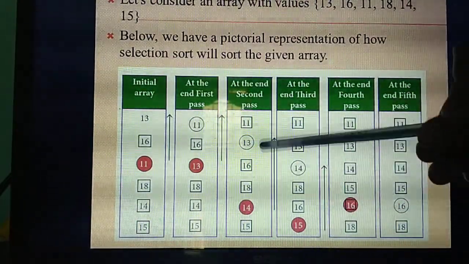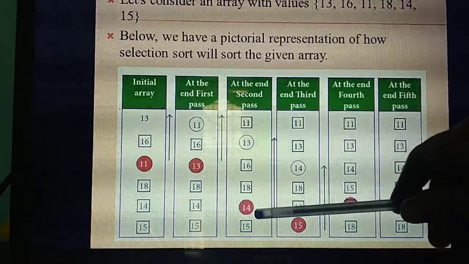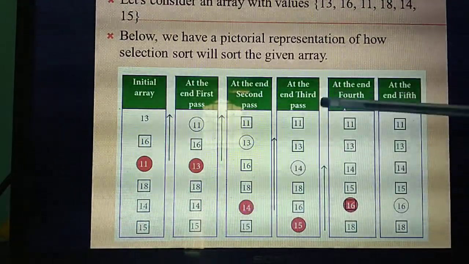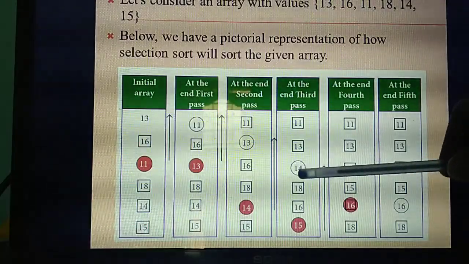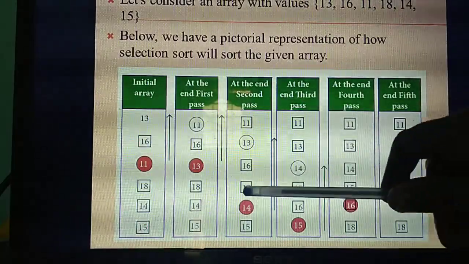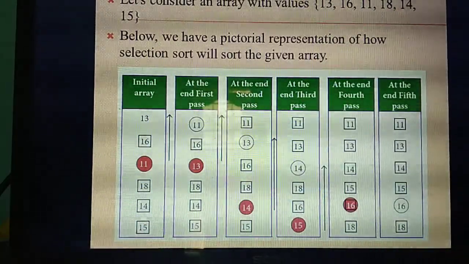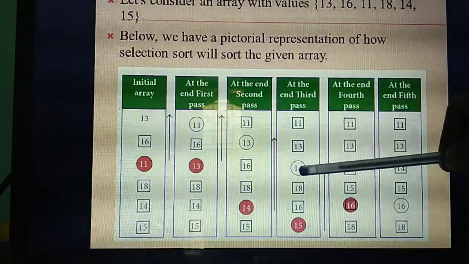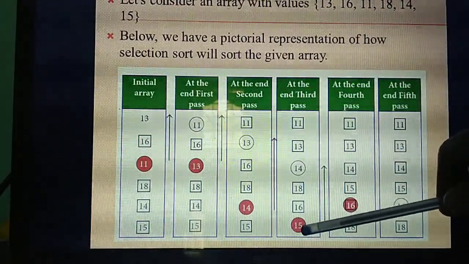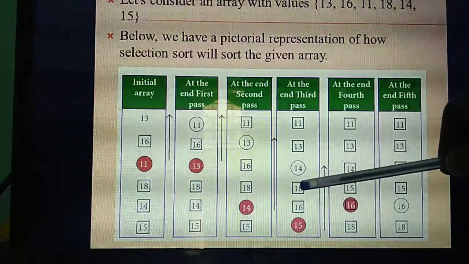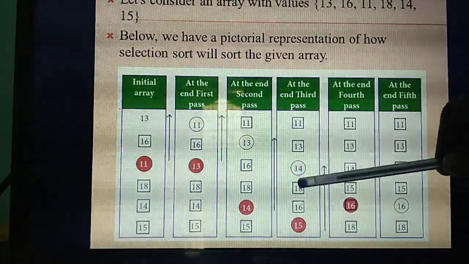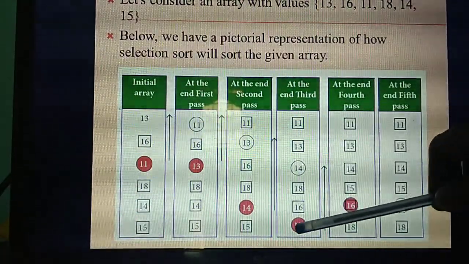Understand? Listen. Next, which is the smallest element among this array? 14. So 14 comes to which place? After the 13. Then this 13 comes to this place. Next, listen. 11, 13, 14. Among the remaining elements, which is the smallest? 15. So 15 comes after 14, in this place, and 18 comes to the last.